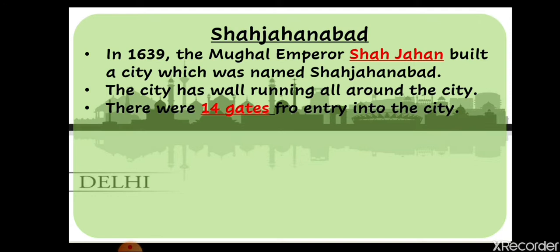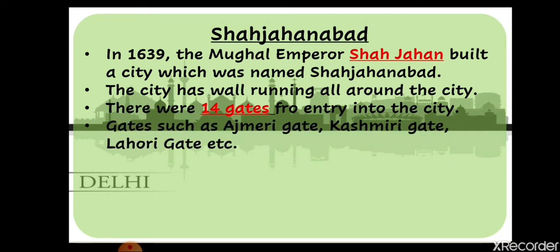That city had 14 gates for entry into the city. For entry and exit, it had 14 gates, and you can see the names of those gates, such as Ajmeri Gate, Kashmiri Gate, Lahori Gate, etc. Today also in Delhi, all these names exist. Today also, at the railway station of Delhi, we say we have to go to Kashmiri Gate or Ajmeri Gate. So like this, there were 14 gates. I have only given you three names.